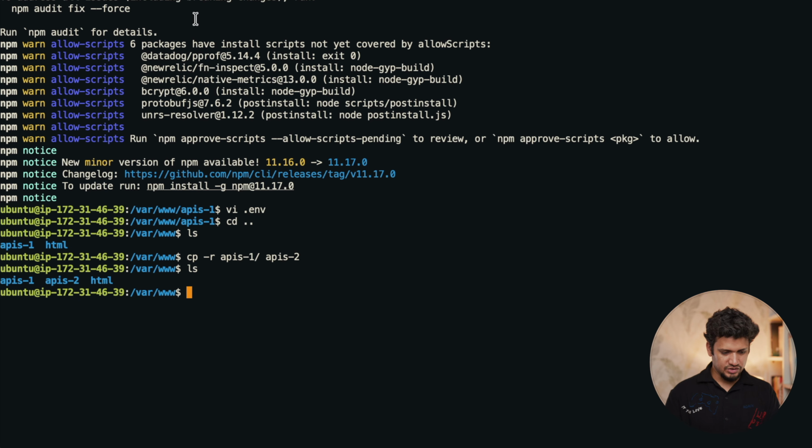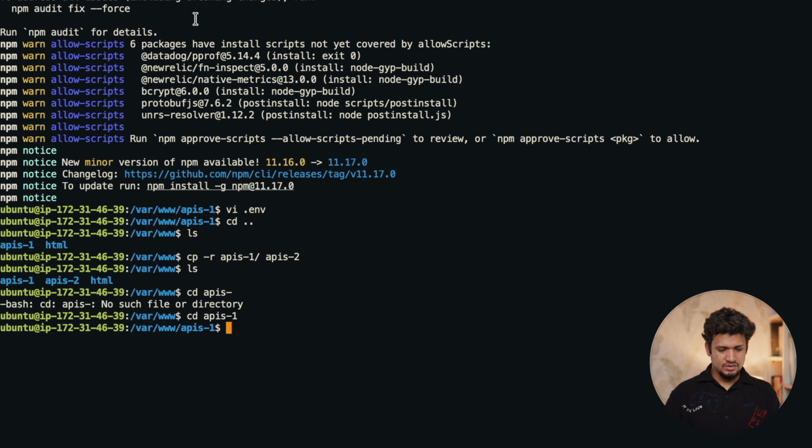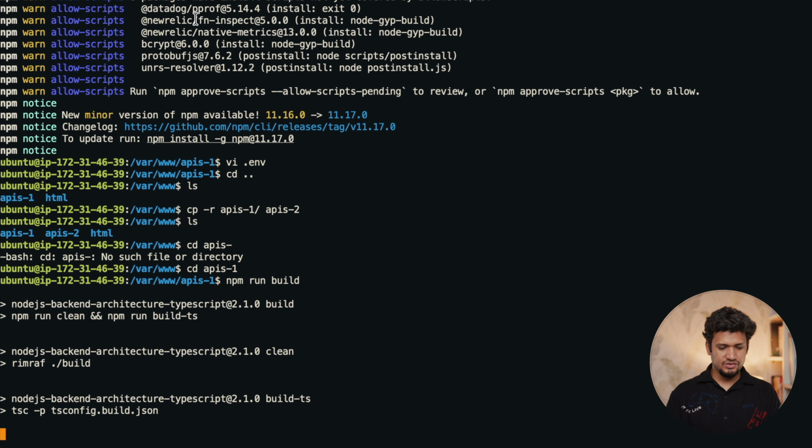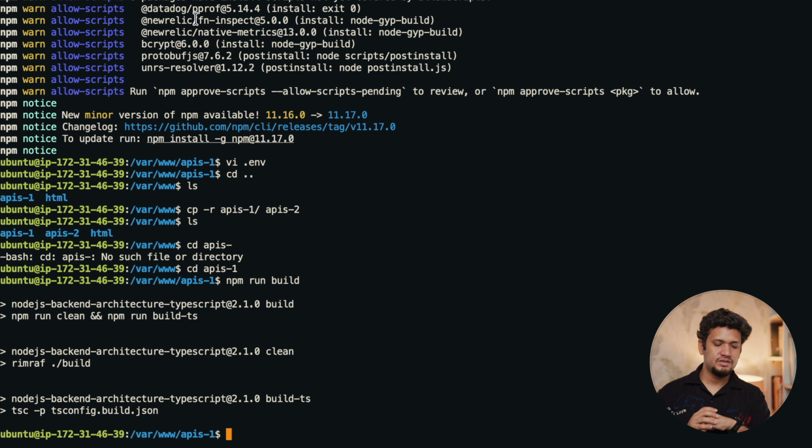Now let's check this. Go to APIs 1 again, and here let's run a build script. Check everything is installed or not. The build is successful. It means everything has been installed successfully. Now we have set up our GitHub. We have created two instances of our project, API project.